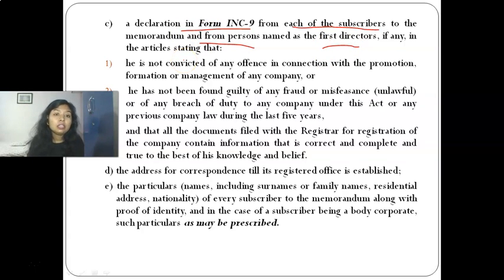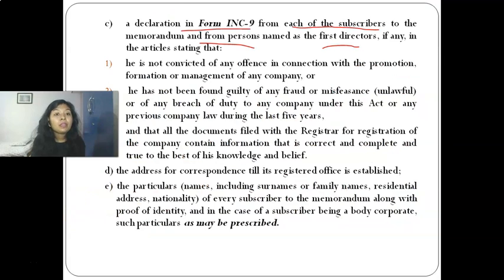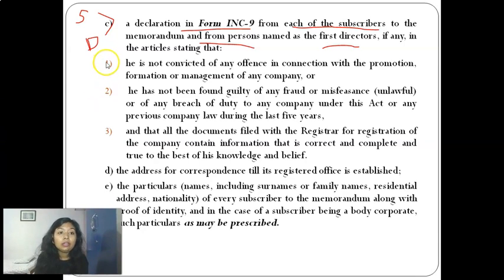Okay, this INC 8 needs to be given by the professional and director, not by the subscriber. INC 9 needs to be given by the subscriber to the memorandum and the first director. What this declaration is about is that he has not been convicted of any offense in connection with promotion, formation or management of the company. What we are doing right now is only promotion, formation and management of a company. We are incorporating a new company, so we don't want any person who has a past record of conviction for any offense regarding this.